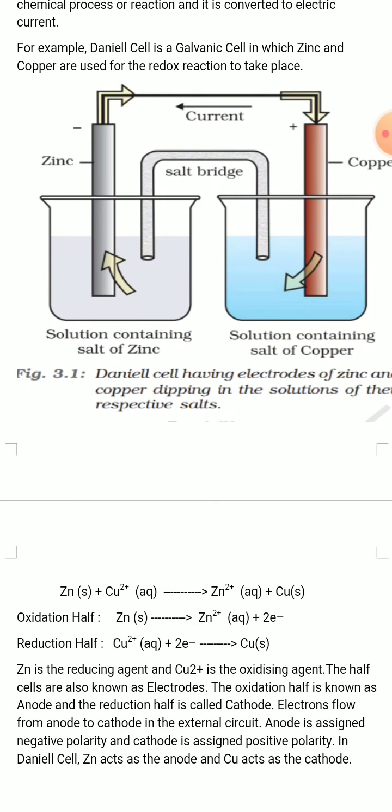So in all types of cell, oxidation and reduction take place. That is, the cell reactions are always redox reactions. At one electrode, oxidation reaction takes place, and at another electrode, reduction reaction takes place. Generally, at cathode, reduction takes place, and at anode, oxidation takes place.